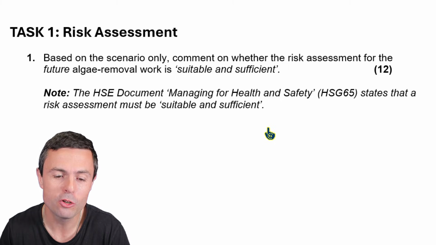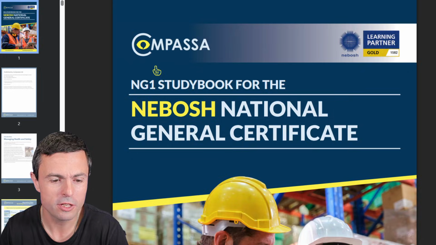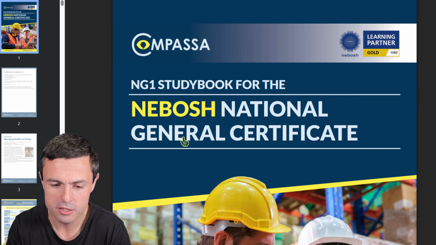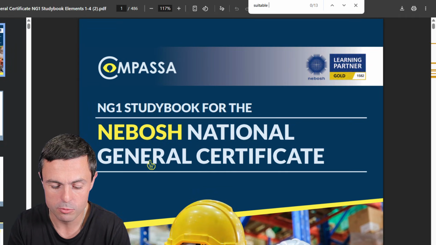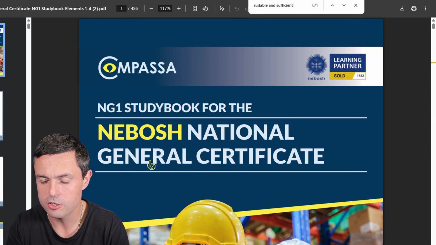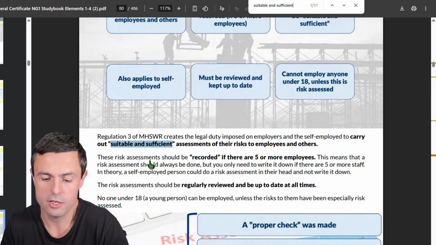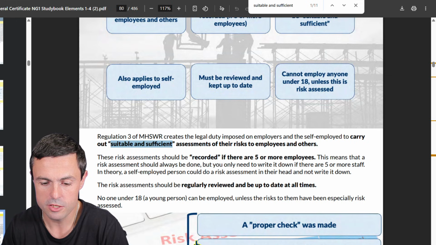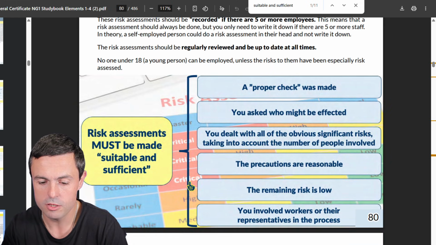So we can take a look at the course materials, of course, and I've got plenty of course materials on this. Here is our study book. If I just type in suitable and sufficient, and there you go. Bang, there we are. This is what suitable and sufficient means.